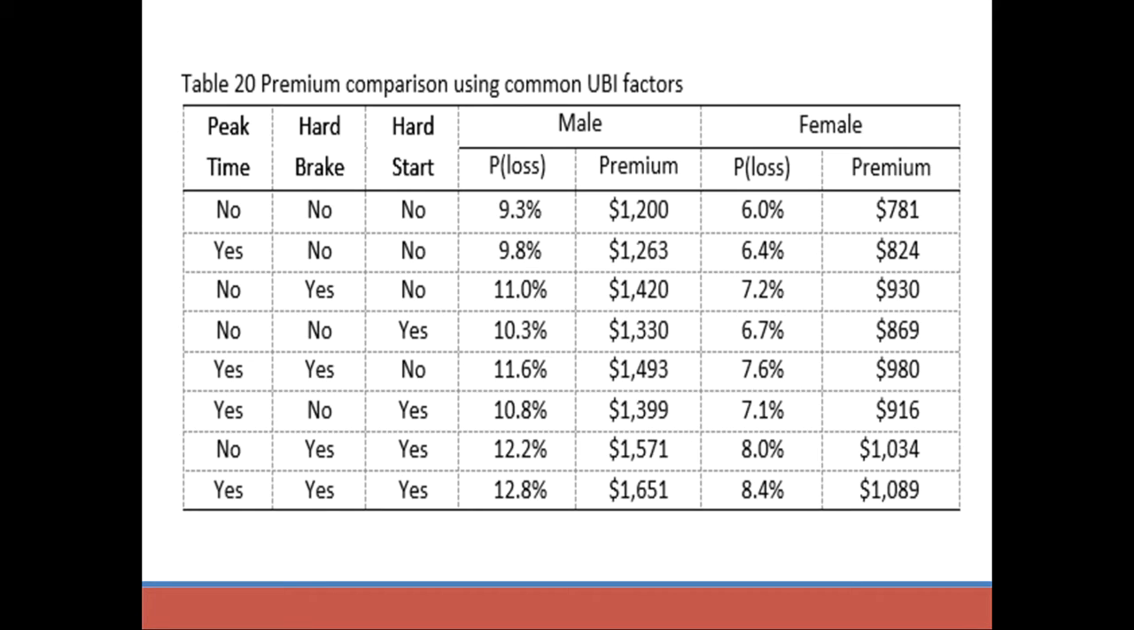Those that tend to have hard brakes as well as hard starts and also travel during peak time have the highest premium at $1,651, as the probability of loss is the highest for this group. The prediction for female drivers follows the same pattern, and the premium for female drivers is expected to be lower than that of the male drivers with similar driving characteristics.